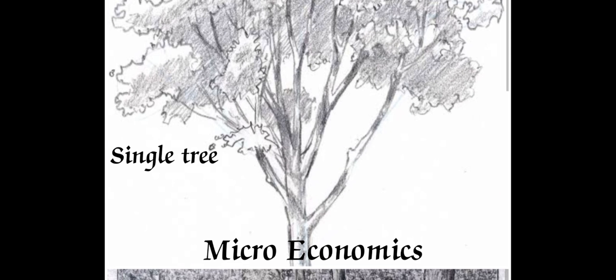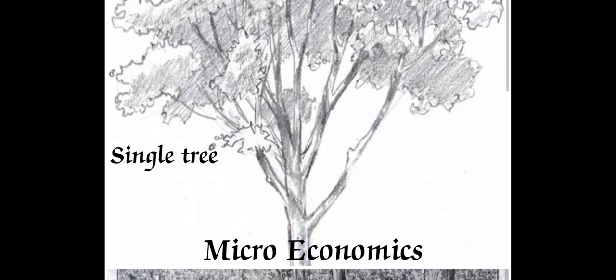So this is the first image, this is only a single tree, right? Here we can compare microeconomics to a single tree, meaning a single person or individual, what he is doing and how he is earning money. That's it, because micro is a very small idea and small thing.